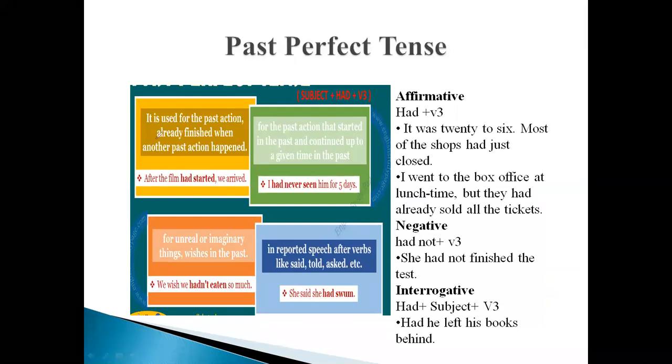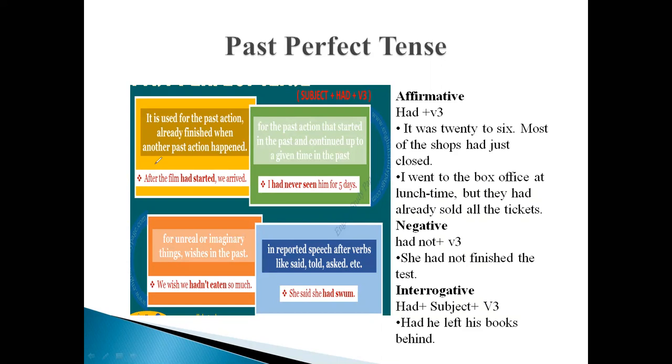It is used for a past action already finished when another past action happened. Often it happens that whenever we are making sentences about past, there is one event which happened more remotely in past or in remote past, and there is one action which happens in recent past. So the action which happened in remote past, or which happened even before another event of past, that will be translated into past perfect, or that will be identified as the past perfect.